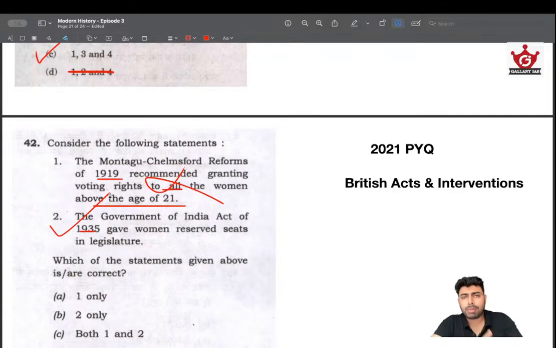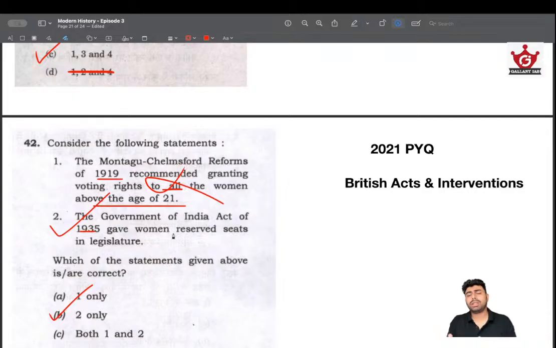With every act starting from 1909, reservation and separate electorate have been introduced, and this was slowly increased. In 1909, separate electorate for Muslims was introduced. In 1919, it was expanded to Anglo-Indians, Sikhs, etc. In 1935, women were also given reservations, provisions like that. So this is fairly possible, and this is the right answer.